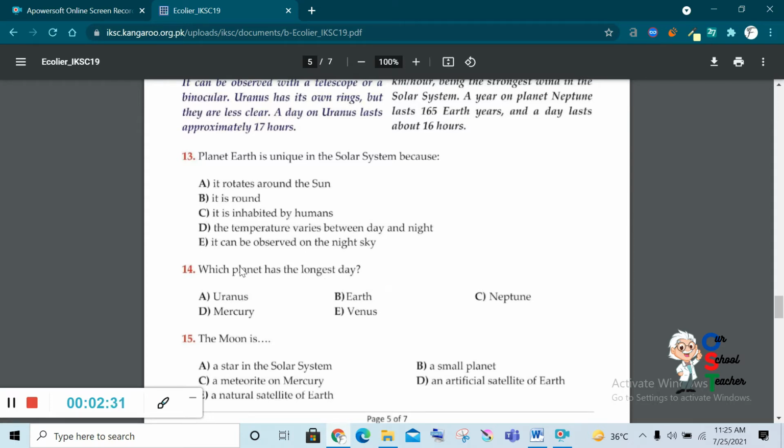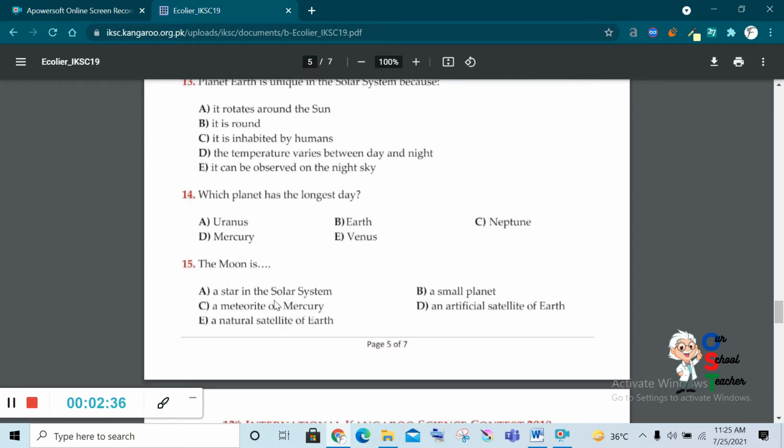Okay. Now, leave question 14, read question number 15. The Moon is A, a star in the solar system. B, a small planet. C, a meteorite of Mercury. D, an artificial satellite of Earth. E, a natural satellite of Earth. We have read that the Moon is the only natural satellite of the Earth. So E would be the correct answer. Now, this is all about the Earth.